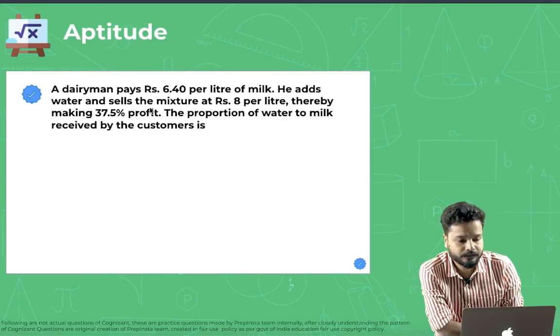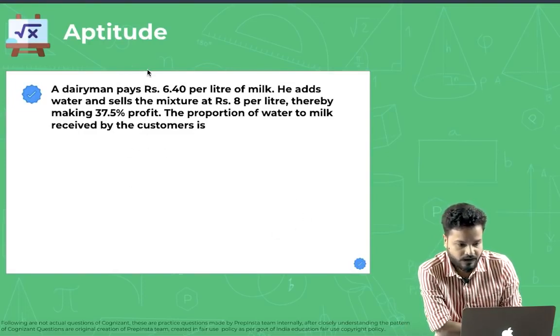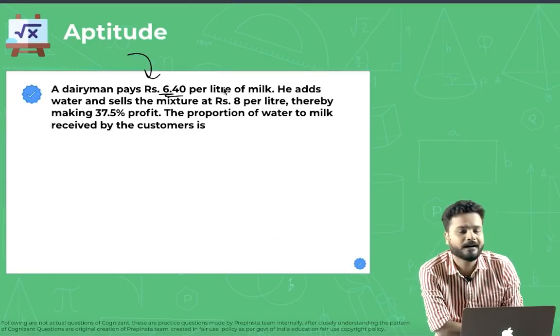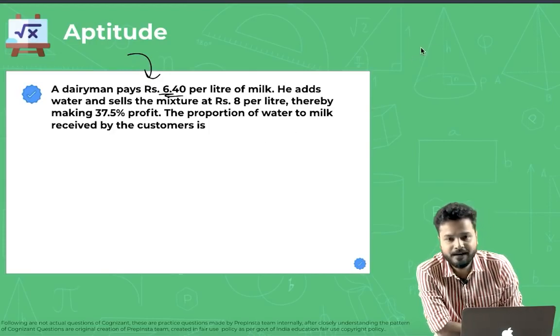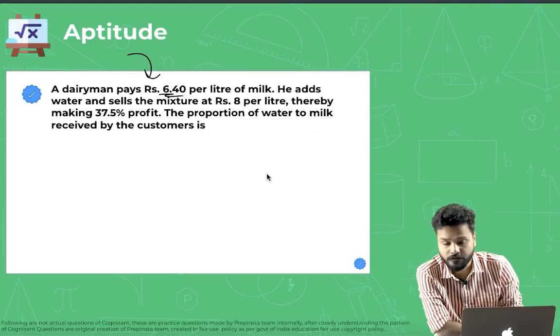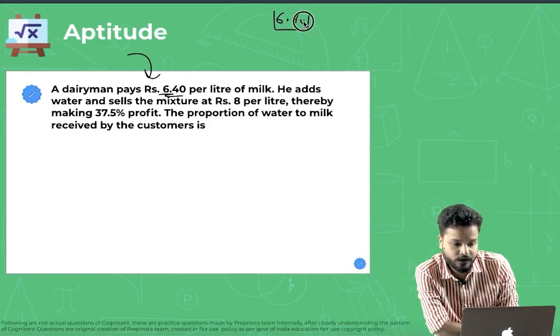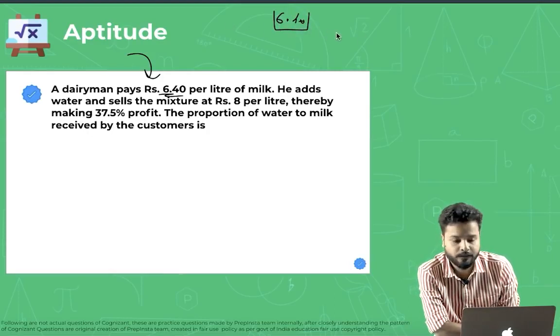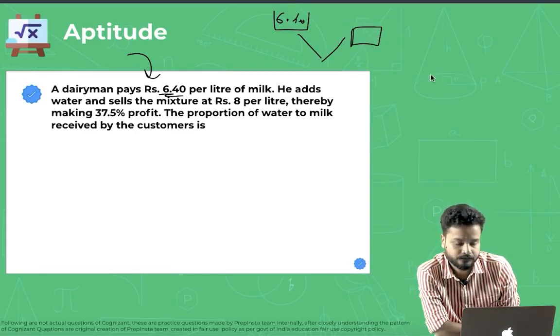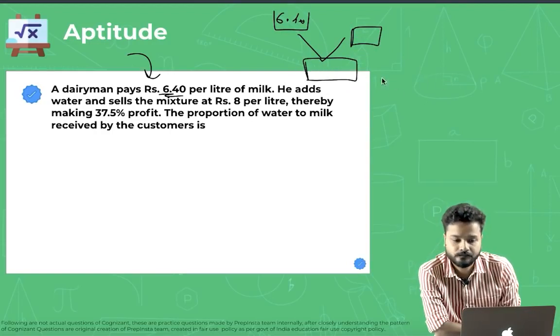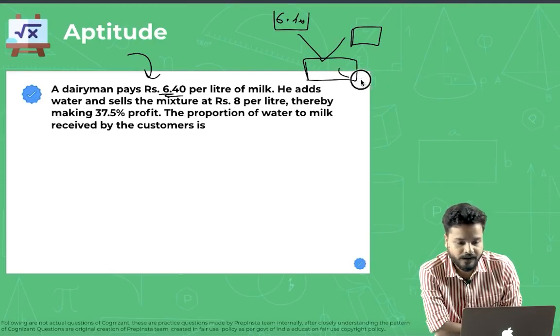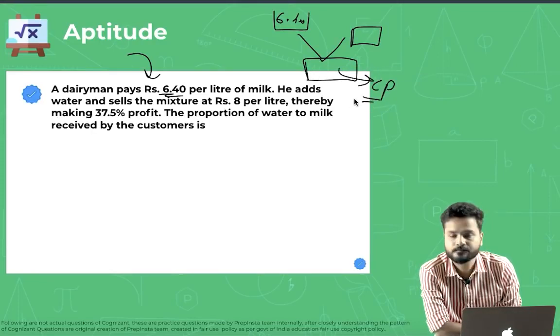Okay, guys. So first of all, a dairyman pays rupees 6.40 per liter of milk. So what is happening here is, let me tell you the scenario first. He bought milk at 6.40. Right? This is the cost price of the milk that he bought. In this milk he added water. Right? So that became a mixture. So there would be some cost price for his mixture.